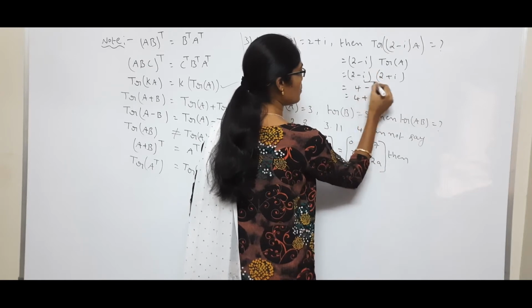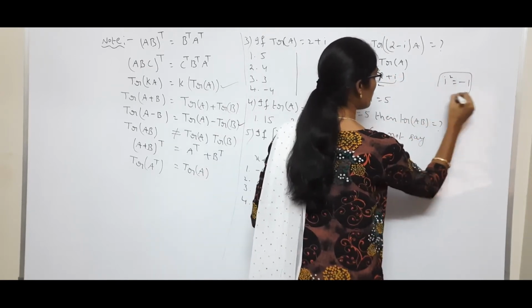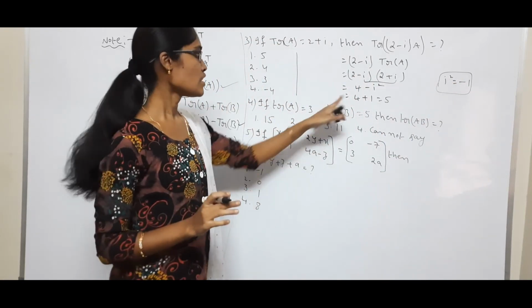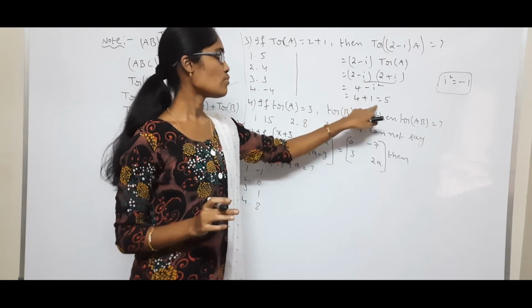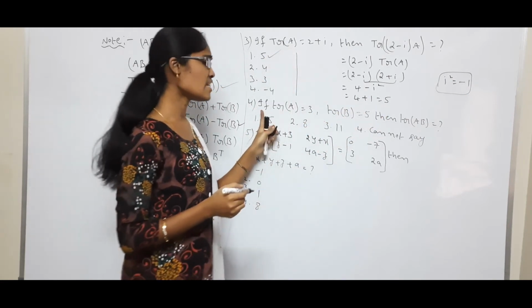See here, i into i square. So i square value is minus 1. Remember this value, it's very very important. i square value is minus 1. Okay. So minus into minus plus. So 4 plus 1, 5. So first option. Okay. This is the direct bit.